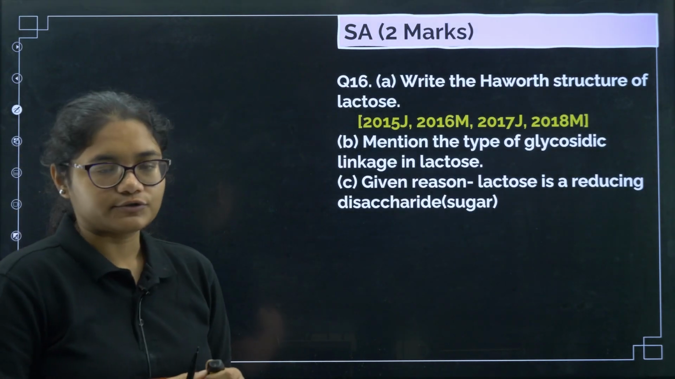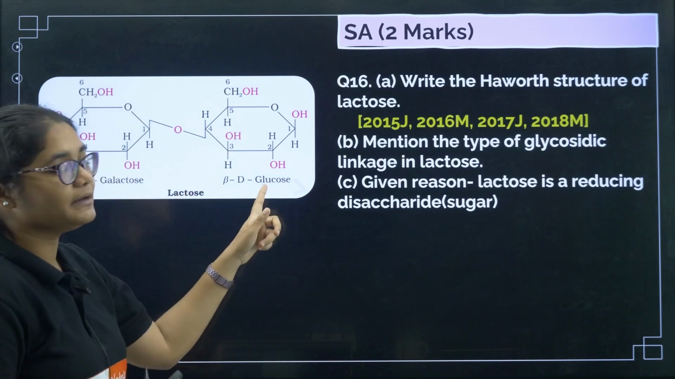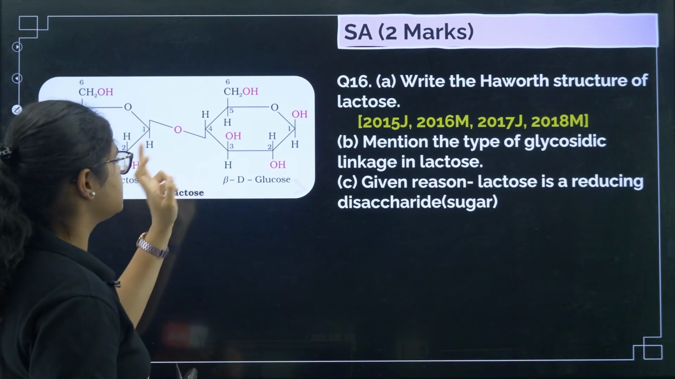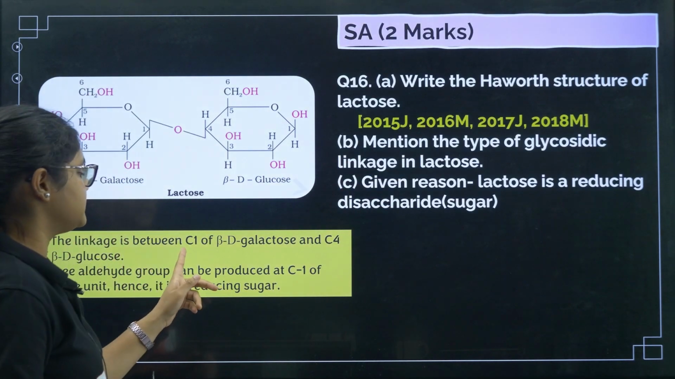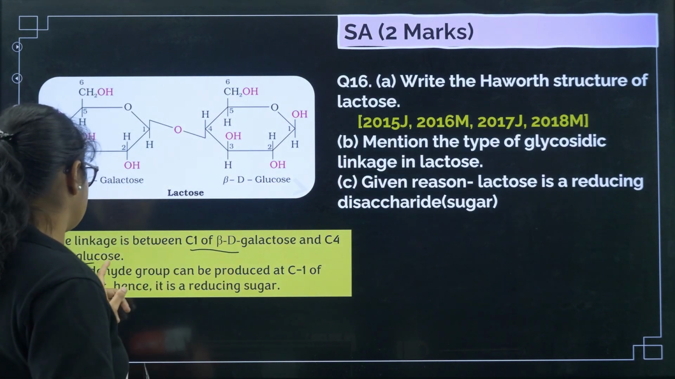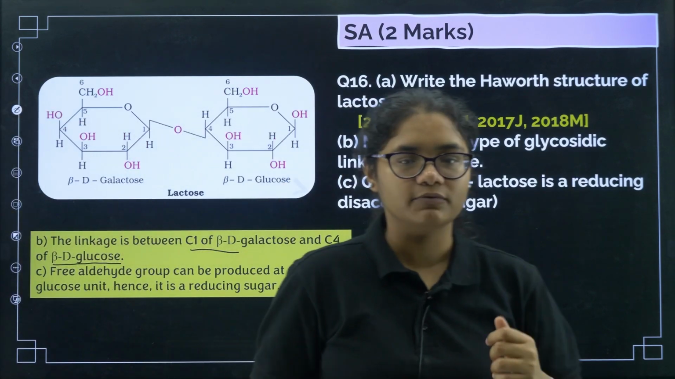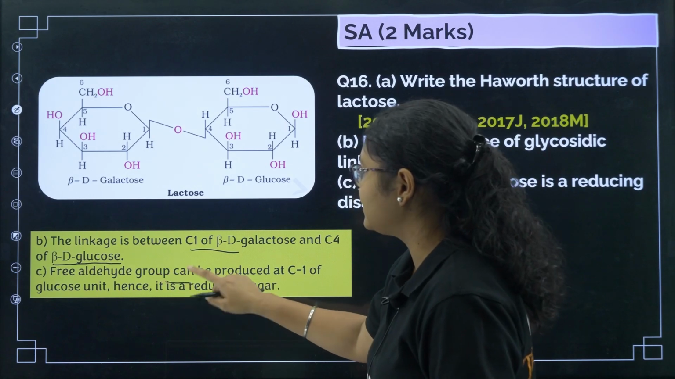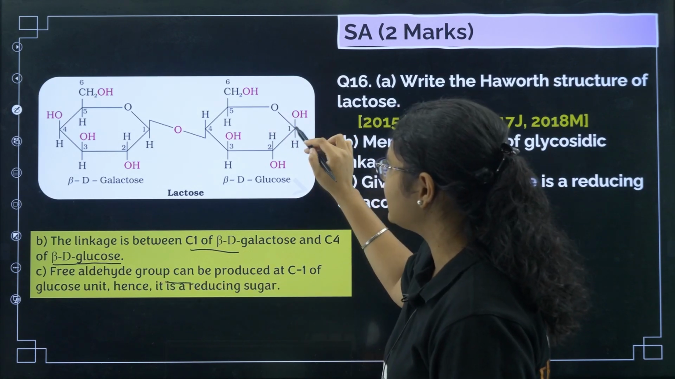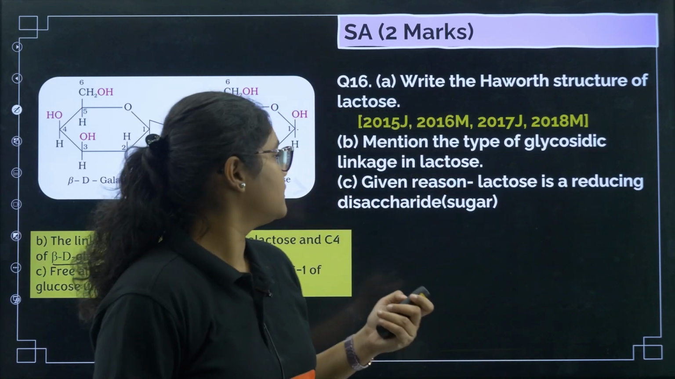Next we'll go to lactose. So the lactose structure you can see here, it is beta D galactose and beta D glucose. Again a C1 C4 linkage is there. Mention the type of glycosidic bond. It is between C1 of galactose and C4 of beta D glucose. Next, why is it a reducing sugar? Because it has a free aldehyde group. Again you can see OH and OR group is present here.